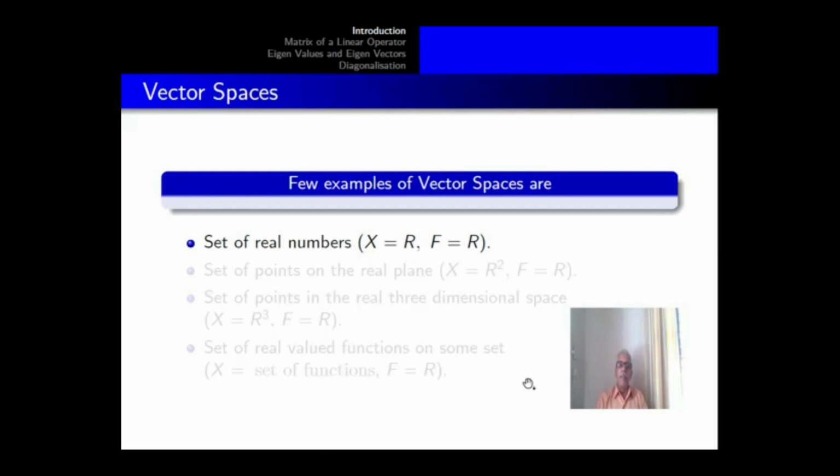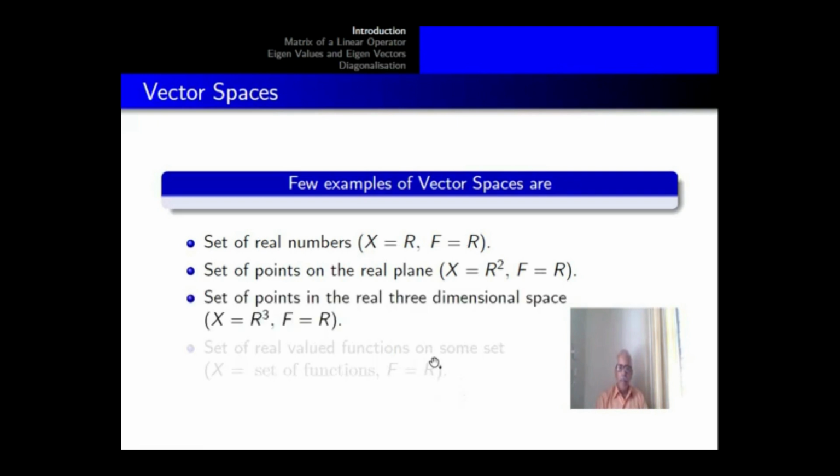Few examples of vector spaces are: 1. Set of real numbers. Here X equal to R, F equal to R. Set of points on the real plane. X equal to R2, F equal to R. Set of points in the real three-dimensional space. X equal to R3, F equal to R.